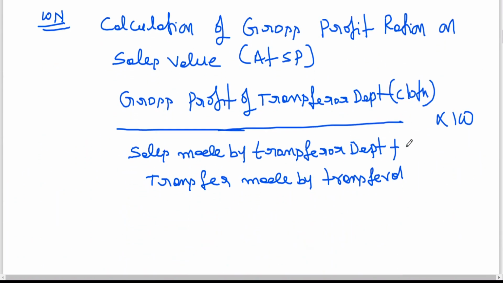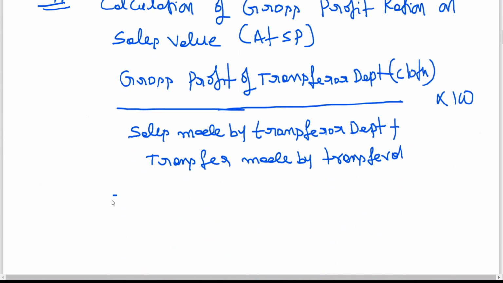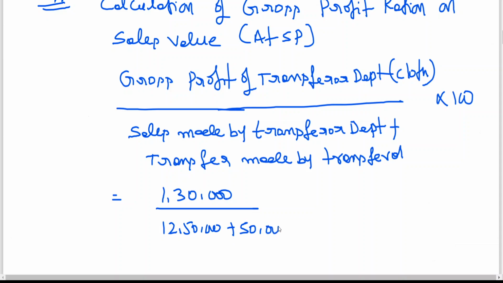So gross profit 1 lakh 30,000, sales made by transferor is 12 lakh 50,000 plus transfer made by cloth department, outfitting department 50,000 into 100, coming to 10% on SP.